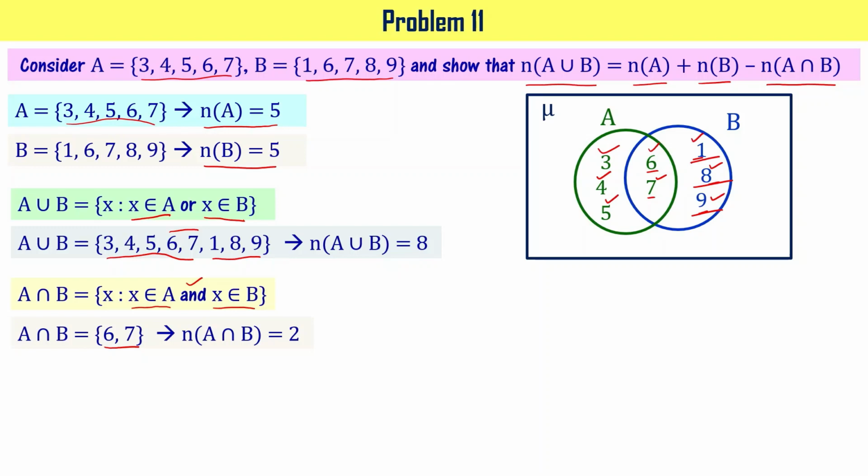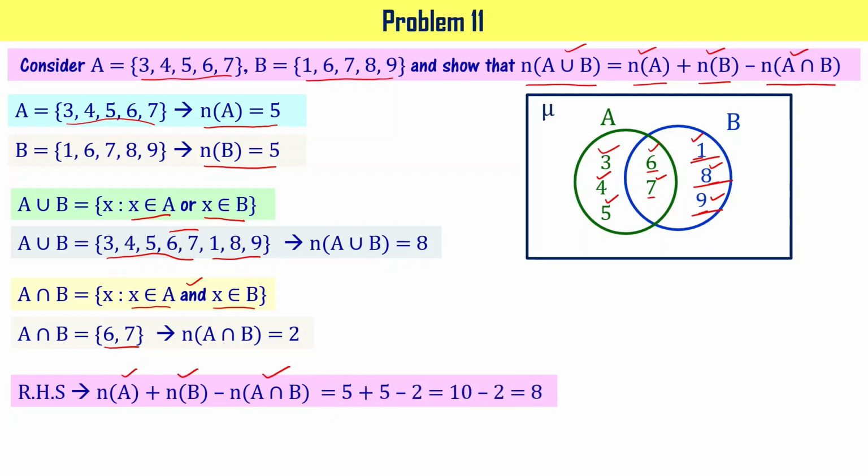Now we have values for all the terms in this particular expression: A union B, number of A, number of B, and number of A intersection B, right? So let's consider the RHS, or right hand side term of the expression given, that is number of elements of set A plus number of elements of set B minus number of elements of A intersection B. When you substitute the values and simplify, you get the answer 8, right?